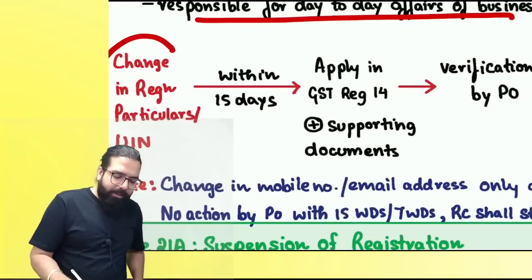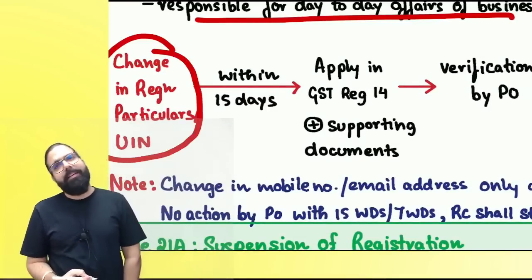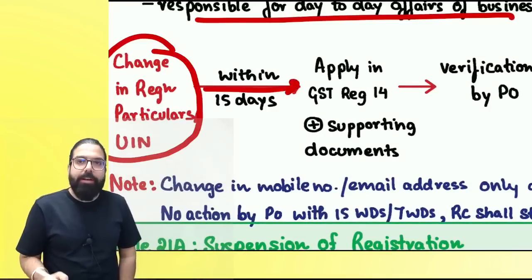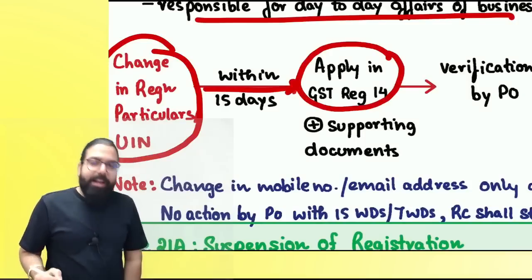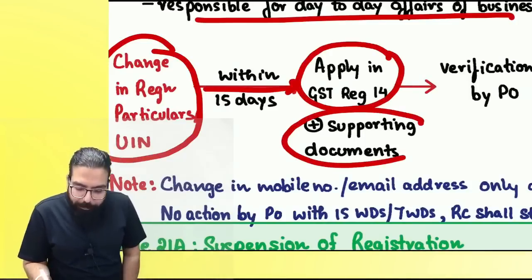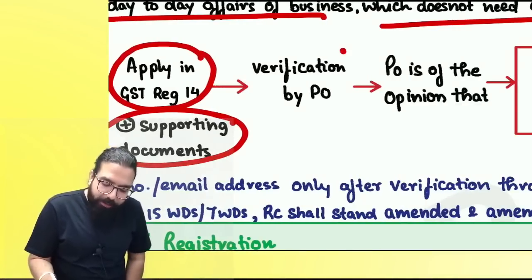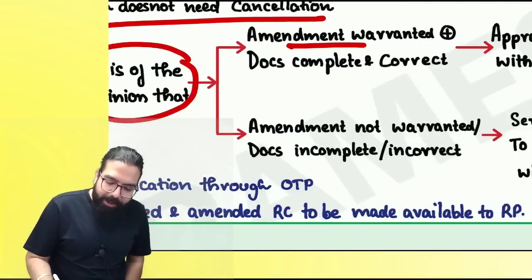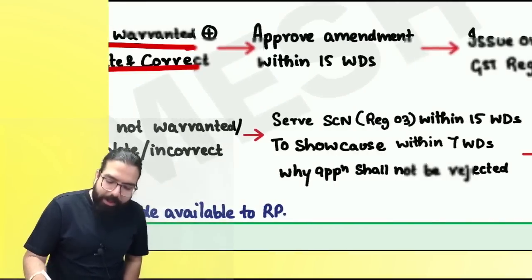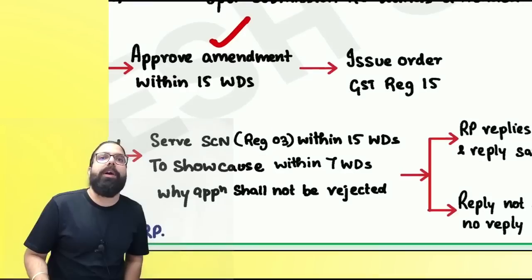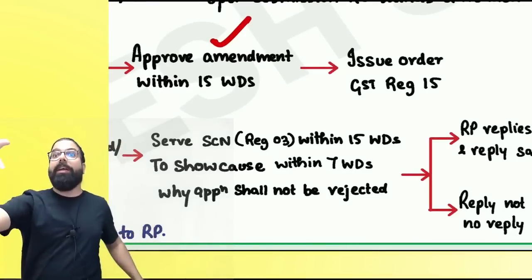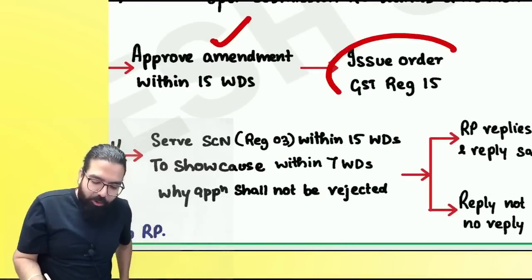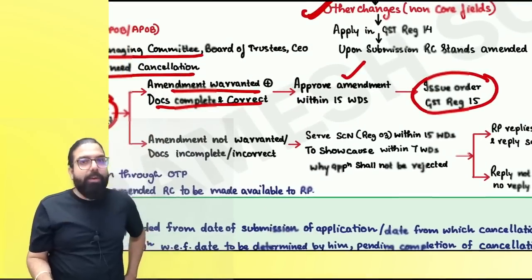Then, baba, whenever the change has happened, go online and apply within 15 days in GST REG 14 along with supporting documents. The officer will go ahead and verify everything is fine. If the officer is of the opinion that amendment is required, documents are complete and correct, he will approve within how many days, everyone? Change happened, apply within 15 days. And then he will issue a GST REG 15. Can I go ahead, everyone?